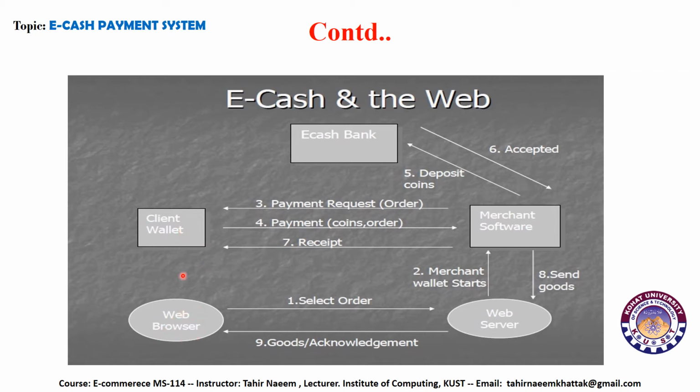Our client goes online on the web browser and accesses the web server of a merchant. Whenever he wants to select something, he selects it and orders it. Then, when the order is received, the merchant wallet starts the following.